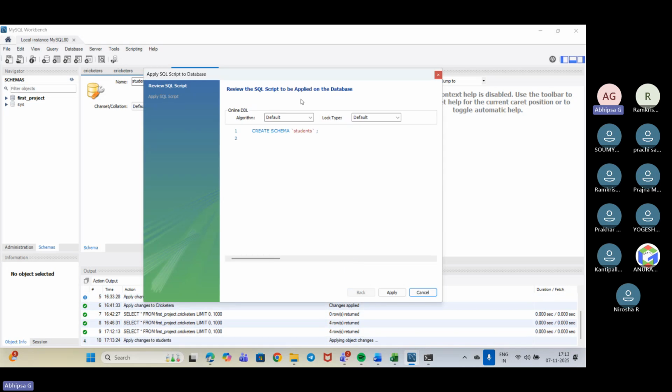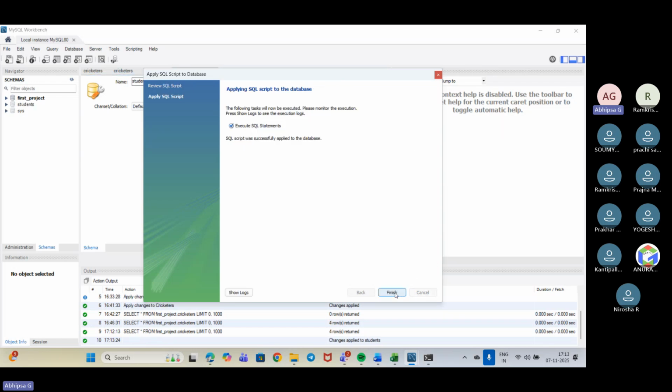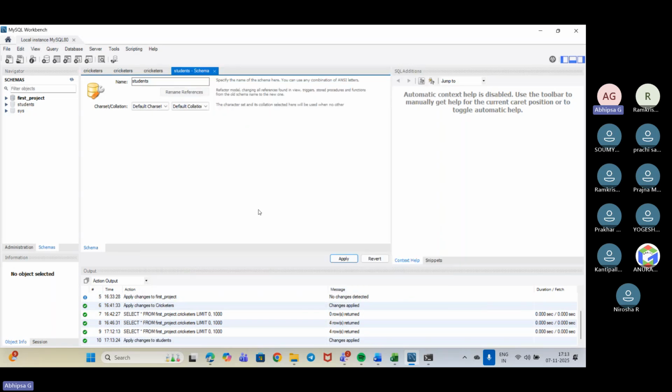It is showing me how I have created the schema, the actual command that I need to go ahead with. It's better that it's already taking it, so I'll just go to apply. It has already been applied. I'll go to finish. So here you can see my student schema has already been taken in.